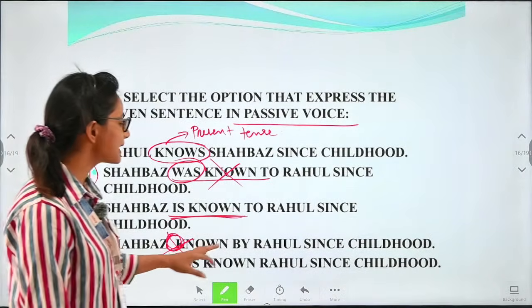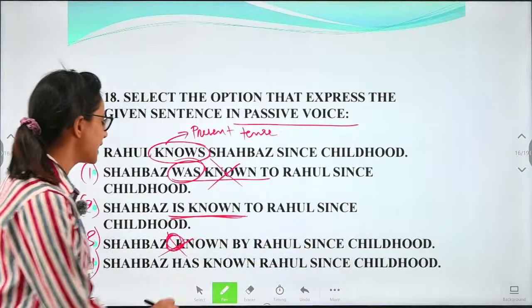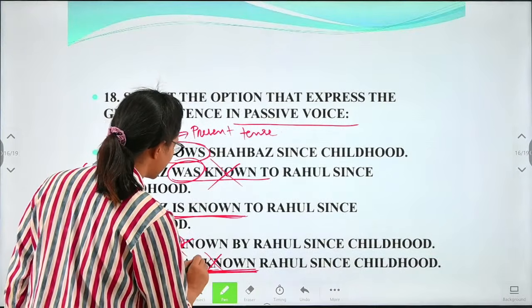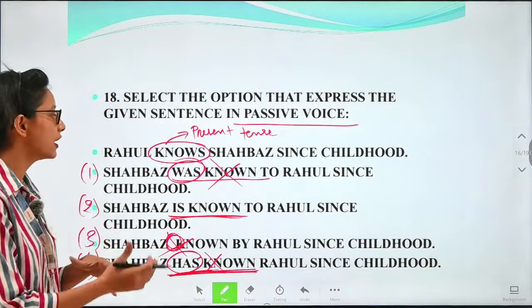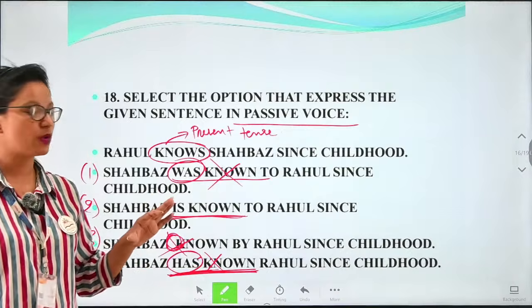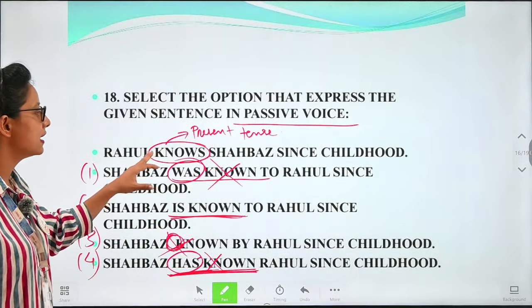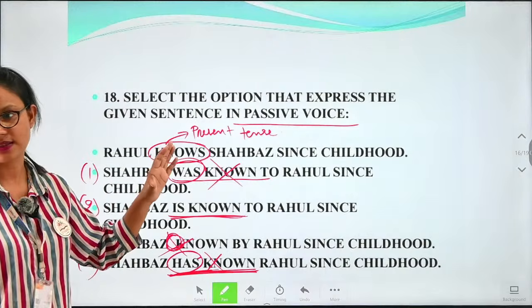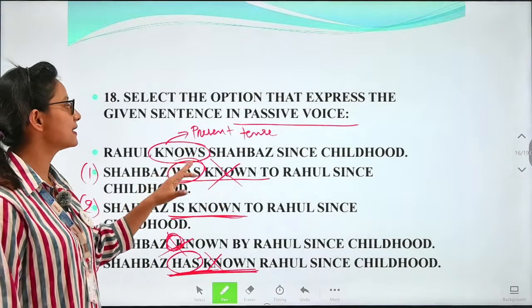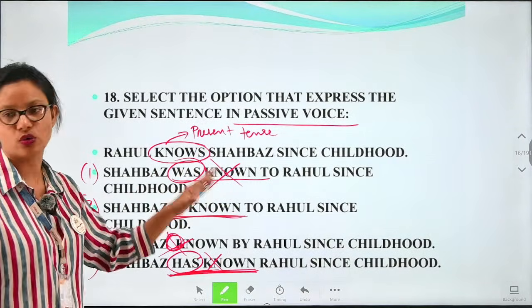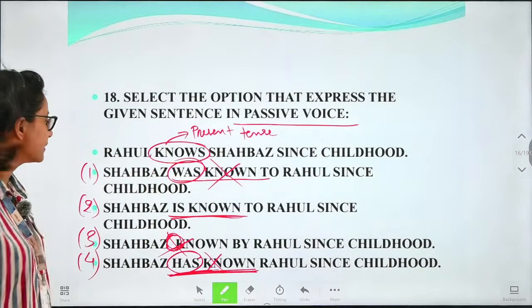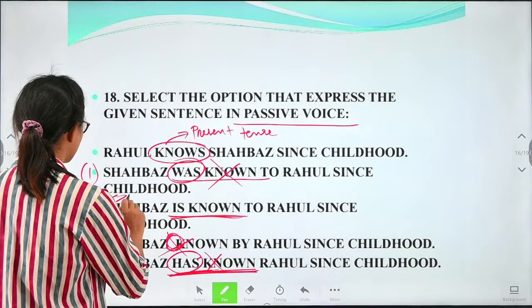Okay, next is Shabaz has known Rahul. We are using has known, but this is also wrong because has is not the be form of the verb of knows. Okay, of the present tense, has is not the be form of the verb. We cannot use here has because the sentence is not in perfect tense. We could have used has if the sentence would have been in perfect tense, but this sentence is in simple present tense, so we'll have to use is known. Is known is the be form of the verb for the simple present tense. Okay, so that's why the correct answer will be 2. Okay, we have got 2.